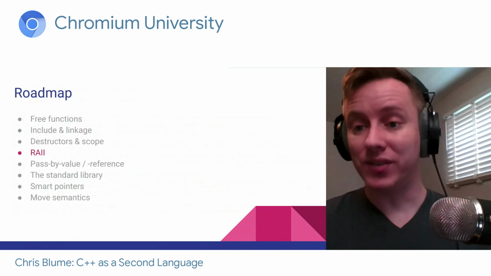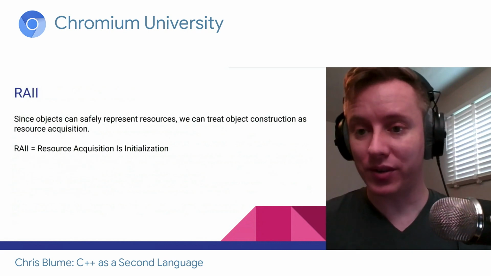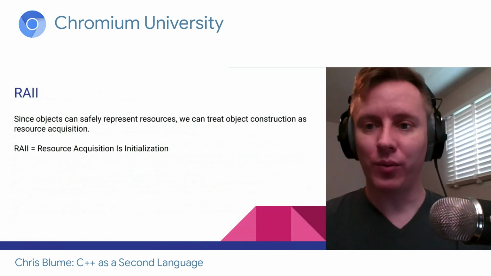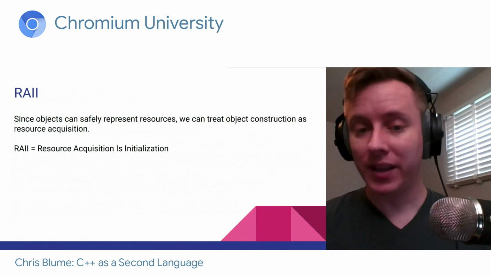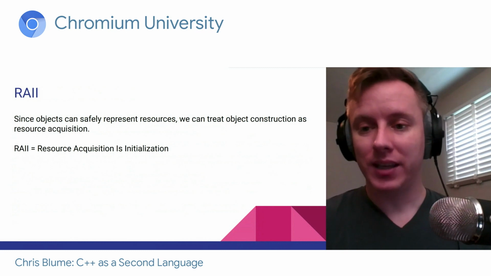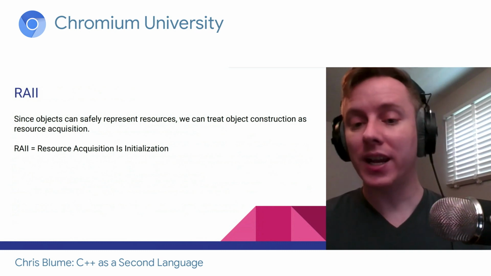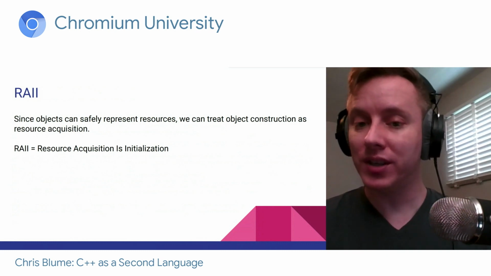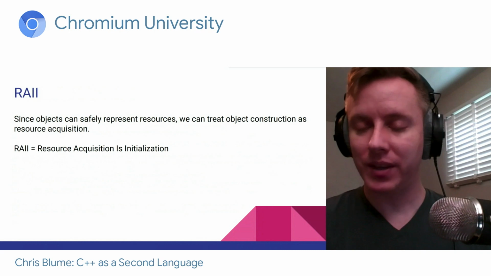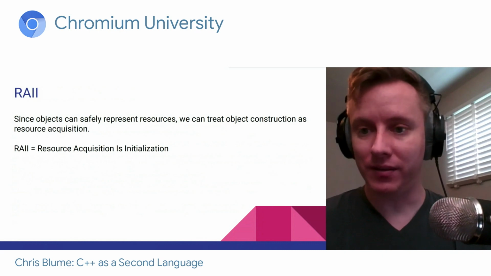And next up is RAII. It is the other side of representing a resource. Destructors are called when the object is being destroyed. RAII is for when an object is being created. And this allows us to encapsulate the entire concept of a resource. RAII stands for Resource Acquisition Is Initialization. The concept is you cannot possibly create this object unless it is a valid object, a valid resource.